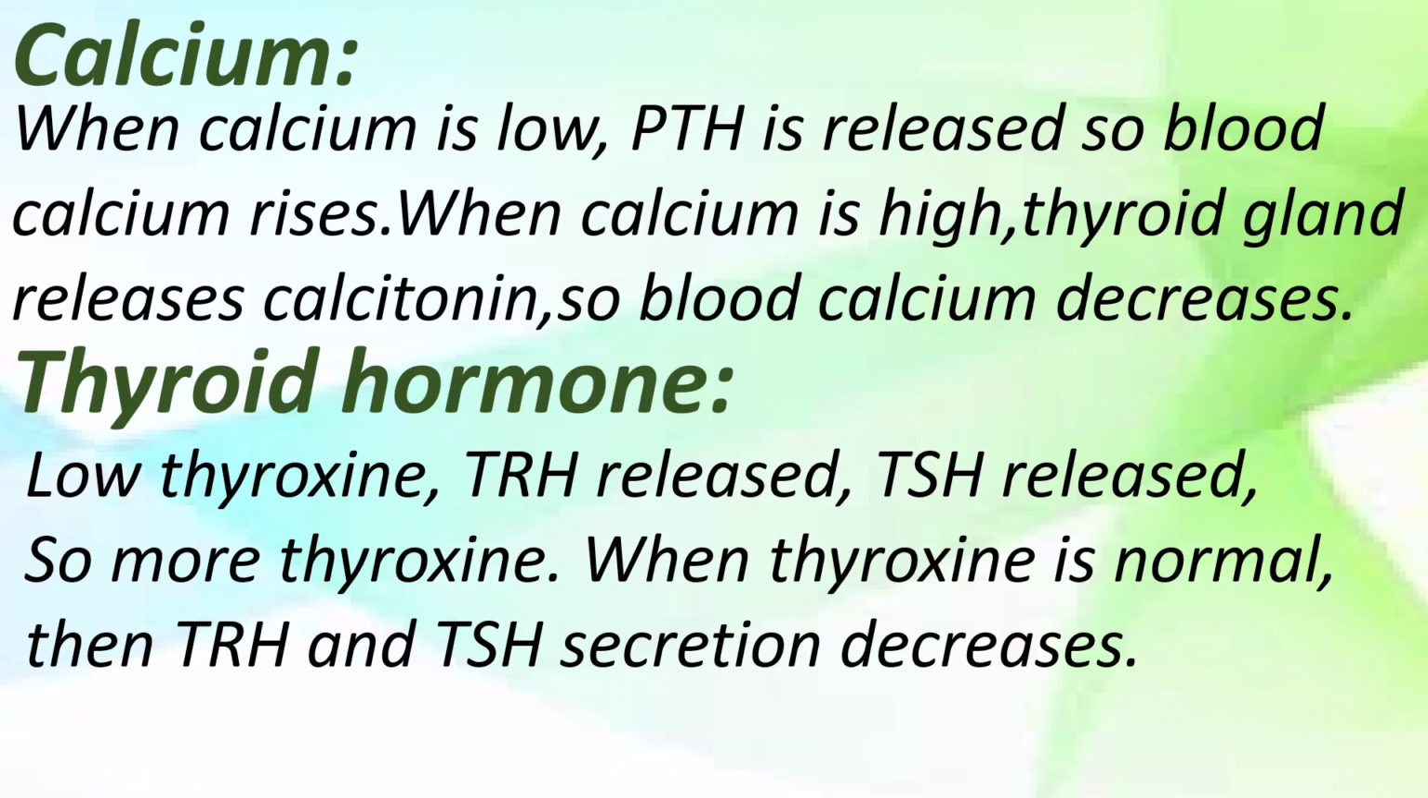When thyroxine or thyroid hormone level is normal, then TRH and TSH secretion decreases, thyrotropin releasing hormone and thyroid stimulating hormone secretion decreases. So this is the negative feedback mechanism. So in this way we regulate thyroid hormone in our body.